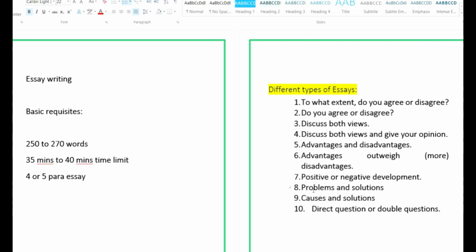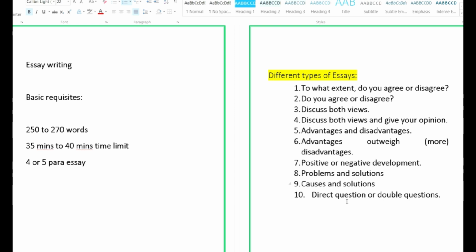Following that is problems and solutions, with causes and solutions essay. And the last one is a direct question or a double question essay. All these different question types and different topics of essays will be dealt with in our upcoming classes. You too can forward your reviews and your requirements so that we can work on your requirement within 24 hours. We are here to serve you to the best. We are here to make you understand that IELTS is simple. Essay writing is a cakewalk.